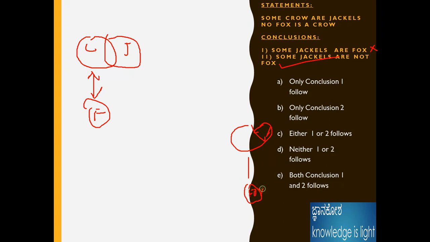Here the statement is some crows are jackals, no fox is a crow. Understand? Then the answer is that the second follows. Only conclusion 2 follows is the right answer.